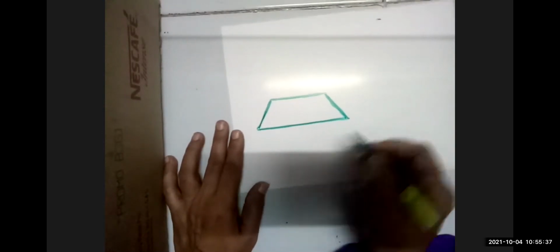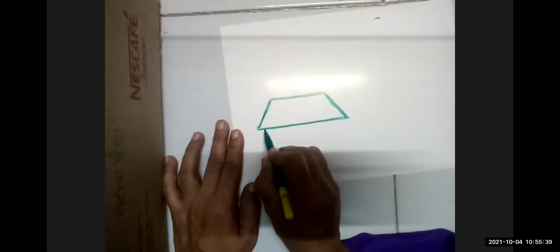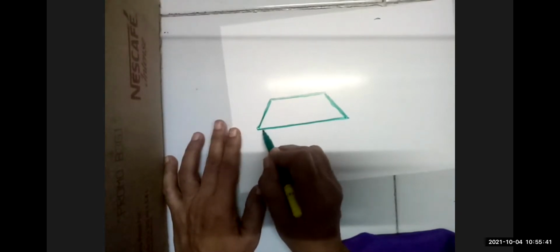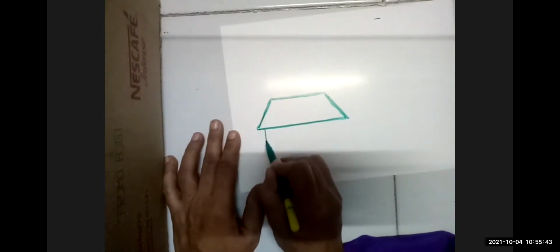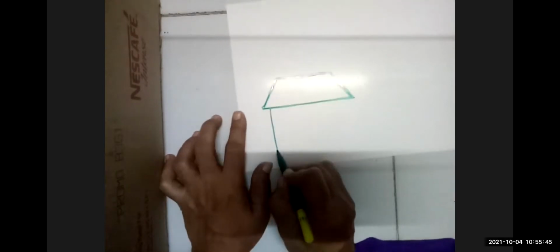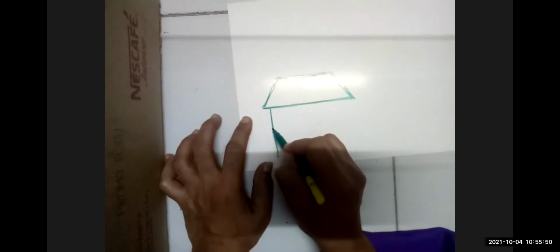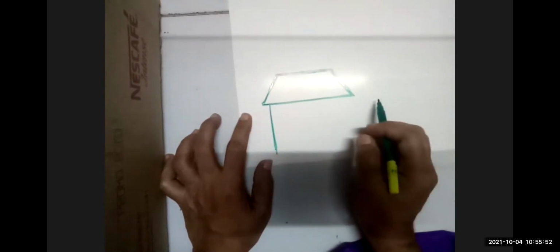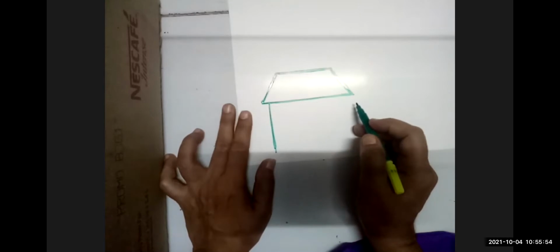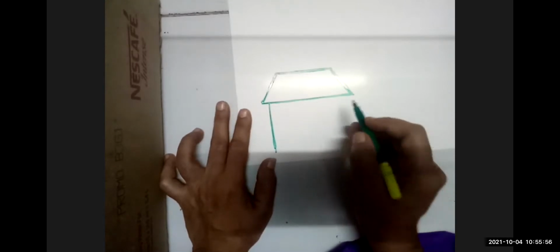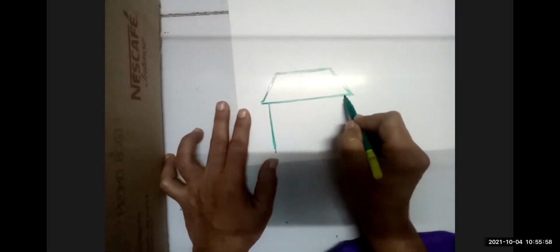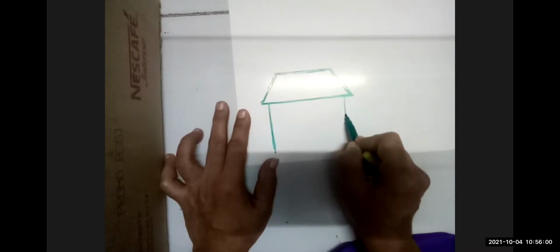You can draw with me. Okay. Now here it is. This is standing line. All of you draw your standing line. And here also you can draw standing line.